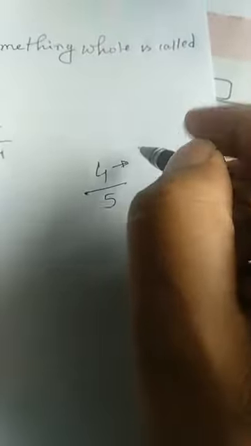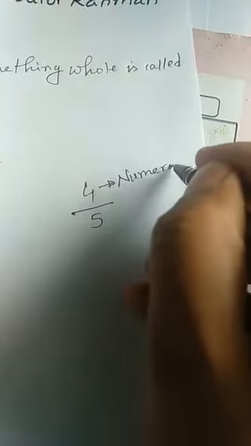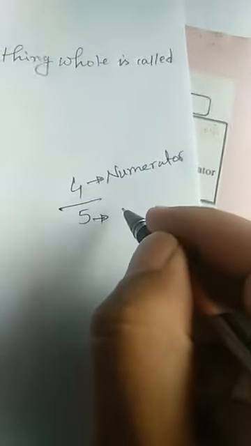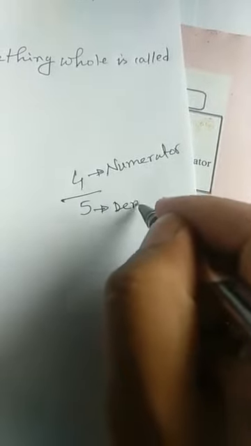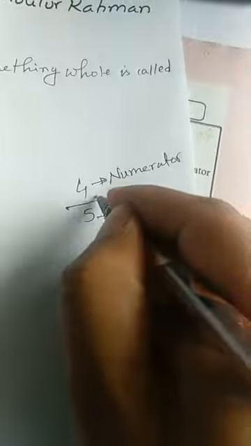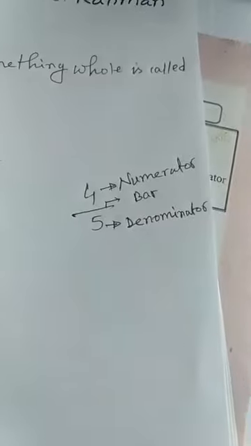Suppose 4 by 5: the upper number is called the numerator, the lower number of the fraction is called the denominator, and the sign between these 2 numbers is called the bar sign.